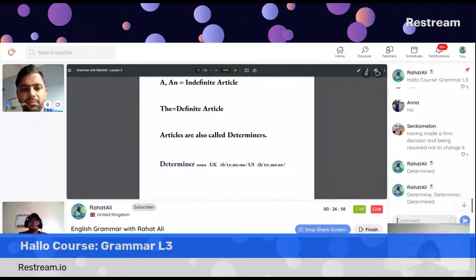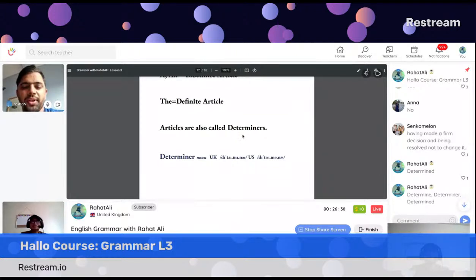So a and the are sometimes in grammar called determiners because from this a and the we can understand whether it is single or whether it is specific. We can understand what it is related to. It determines the nature of things. That's right. It determines the nature of the subject, basically.